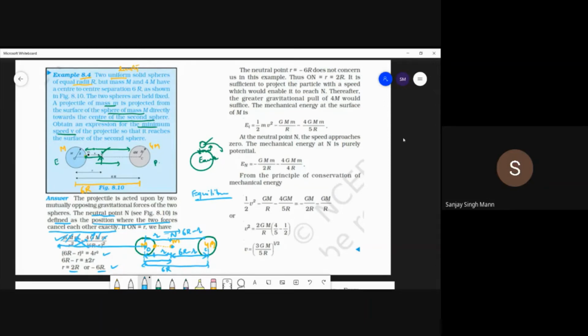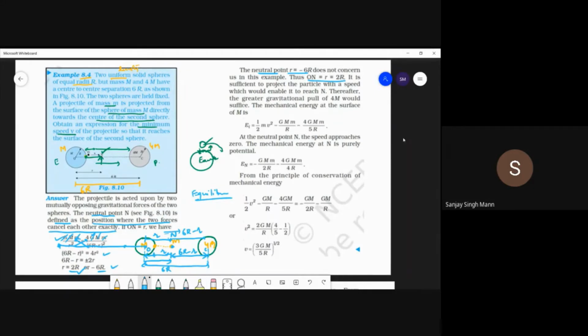So here also the gravitational pull due to this mass and the gravitational pull due to 4m will be the same, because here the gravitational pull due to this is more and this will be less. But as you move away to this point, the gravitational pull due to both of them will be the same. So that's the neutral point you will get here again. But I'm concerned only with this 2r, which is between these two. Okay. So students, we will be doing the same in electric field also, in 12th class. So this neutral point does not concern this example, so we are concerned with ON equal to 2r.